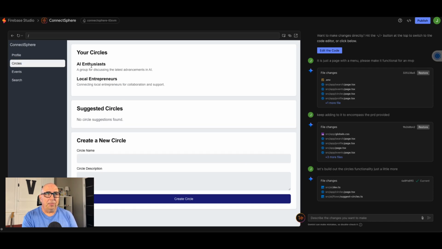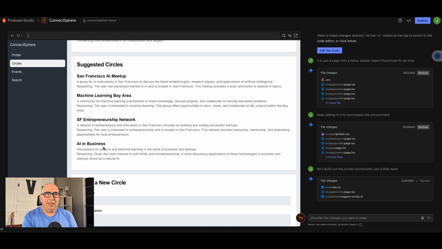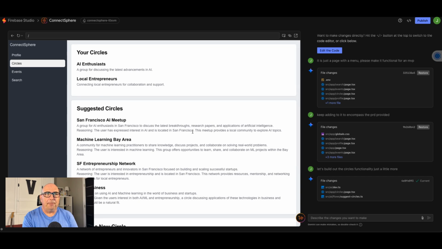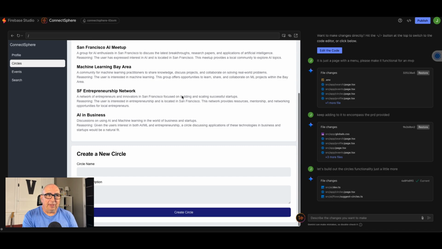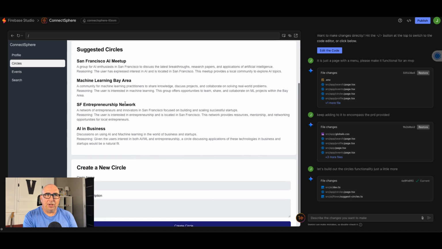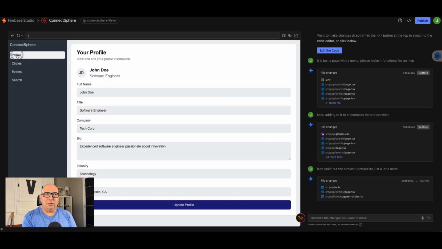Circles, my circle, suggested circles, and create a circle. Interestingly enough, it says it's done, but it's still building as we're looking at it. But just with that little bit of nudging and prompting, it's updated to show us what our circles are. Circles it suggests for us. Who knows how it comes up with that? It's not functioning yet. And then if you want to create your own circle, we can add it down there. That's, I think, pretty cool. I like how that looks.